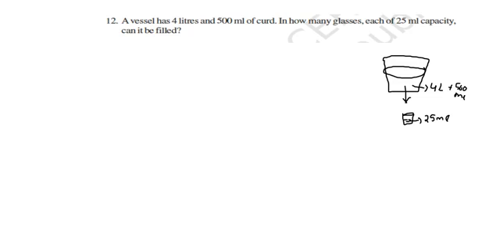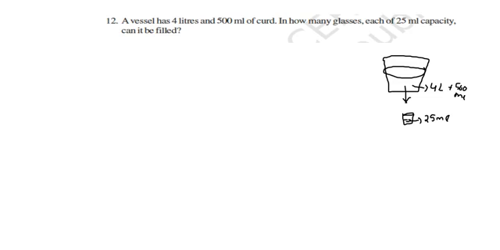See here, a vessel has 4 liters and 500 milliliters of curd. In how many glasses each of 25 milliliter capacity can be filled? There is one vessel, and in that vessel the capacity of curd is 4 liters 500 milliliters. If I empty this vessel, how many glasses are required to empty it?